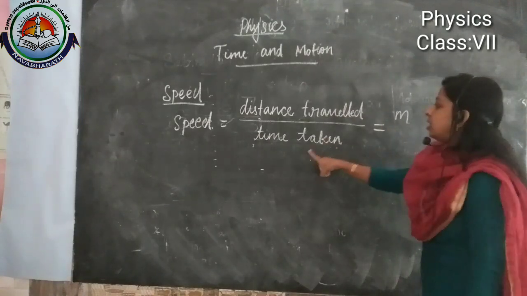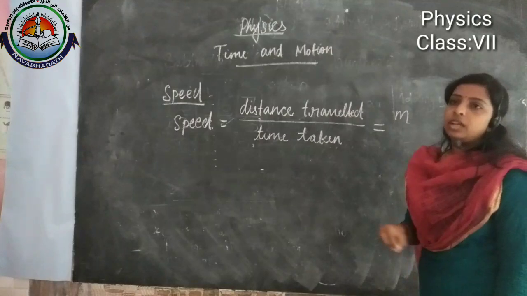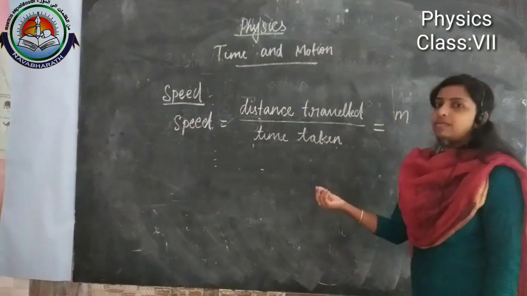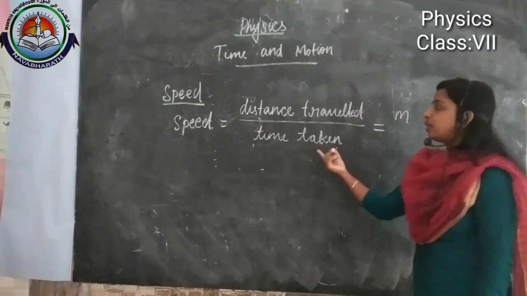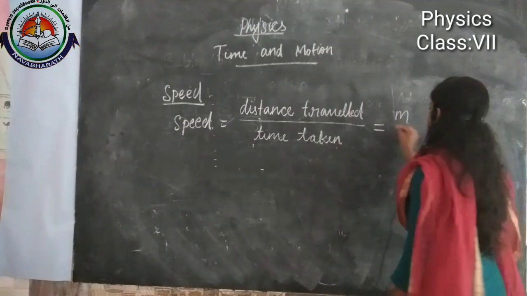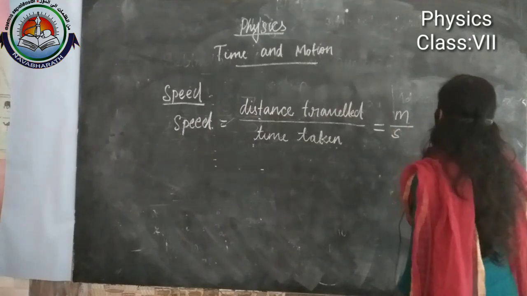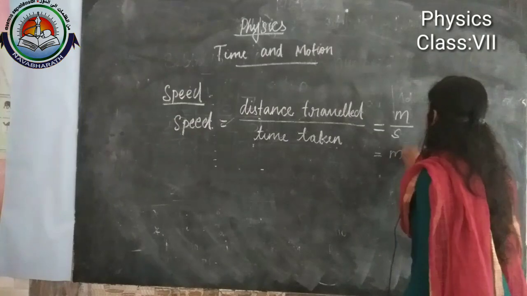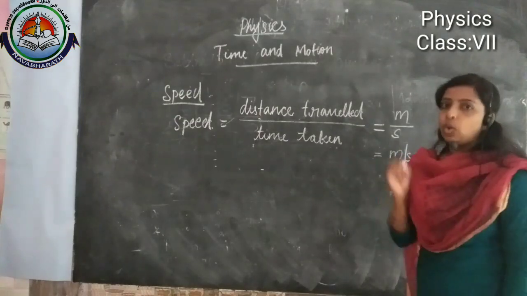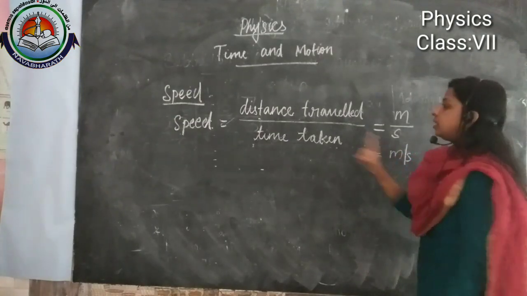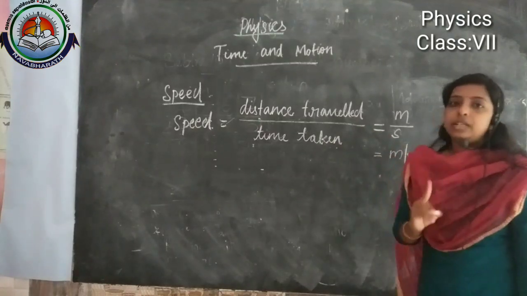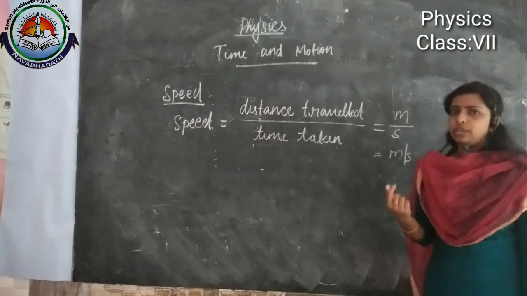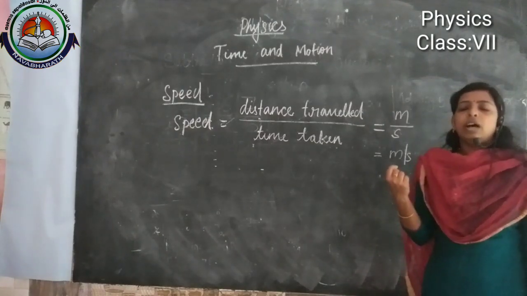Okay. And time. In the previous class we learned that the standard or SI unit of time is second. So we can say that the unit of speed is meter per second, and this is the standard unit of speed. But meter and second are smaller units.